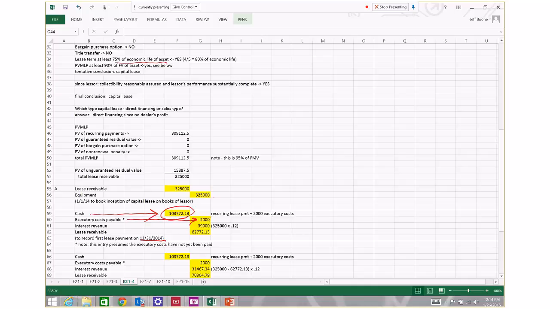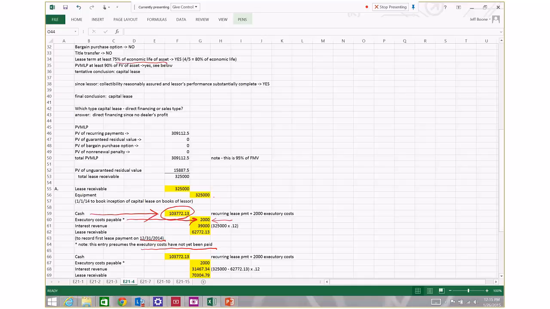But since we're assuming here that the executory costs have not yet been paid, we're going to set that $2,000 payment for executory cost up in a liability account, reflecting the fact that the lessor has to, in the near future, remit those payments. Okay, so now we got to figure out how much of the remaining portion of the payment, 101,772.13, how much of that is interest, how much of that is principal.